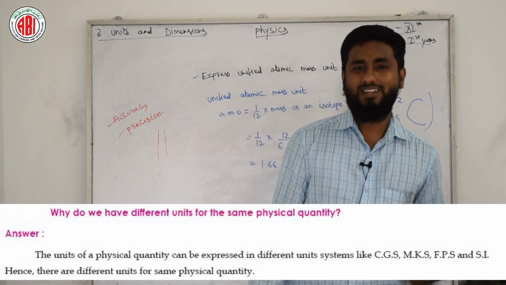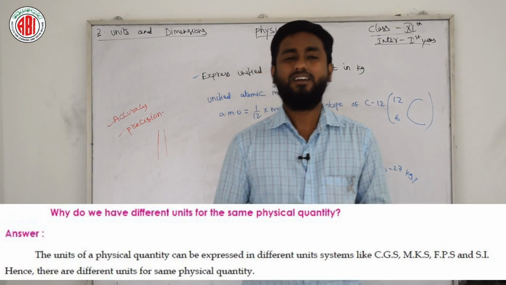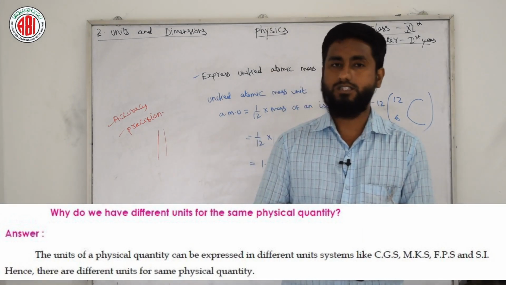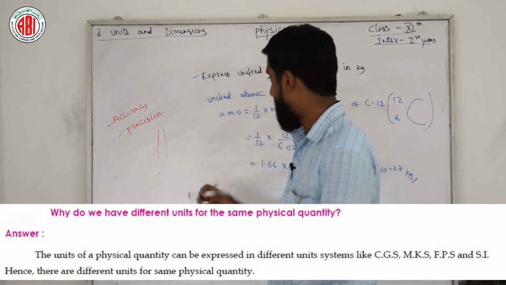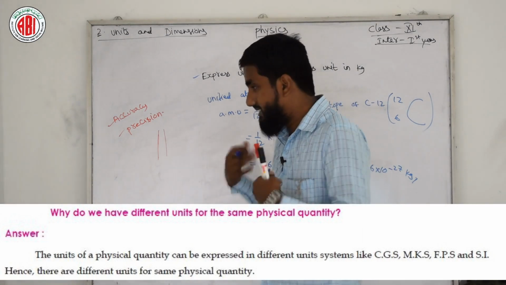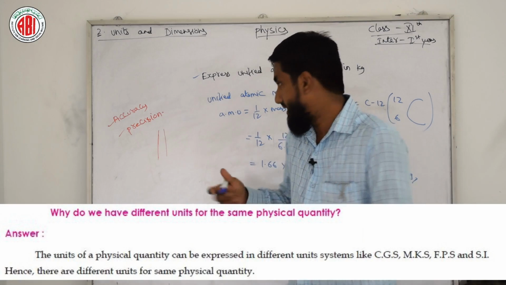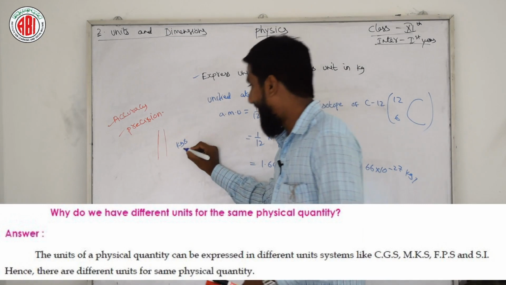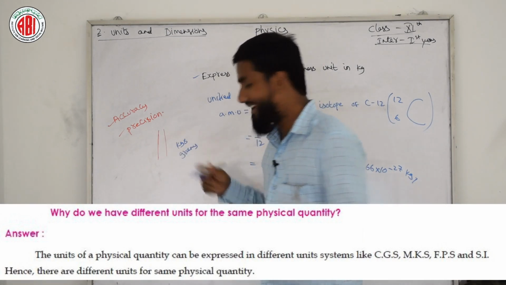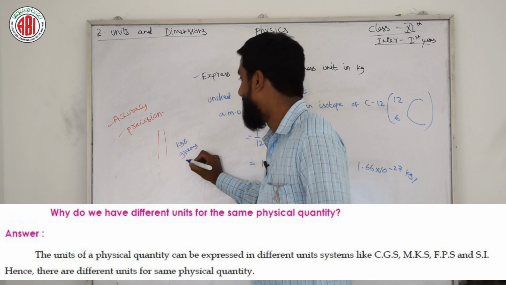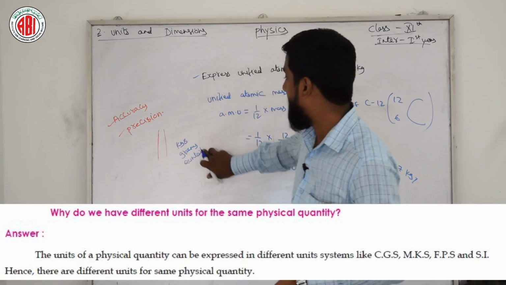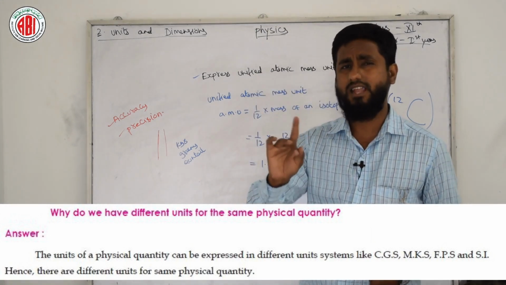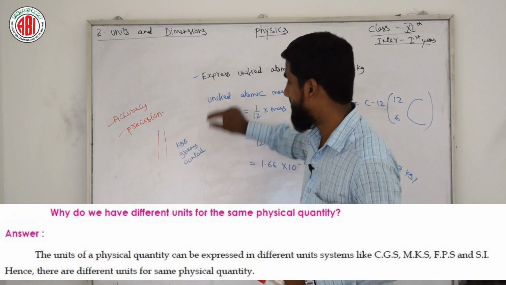The next question I am putting in front of you as well: why do we have different units for the same physical quantities? Take myself as a physical quantity. I can measure myself in kgs: the weight of Rashid sir is so and so kgs. I can measure my weight in grams also, and in quintals also. So the question is saying that if a physical quantity is the same, then why do we have kgs, grams or quintals?